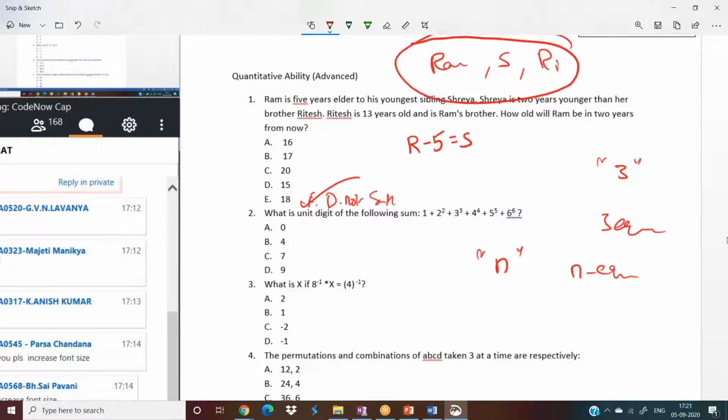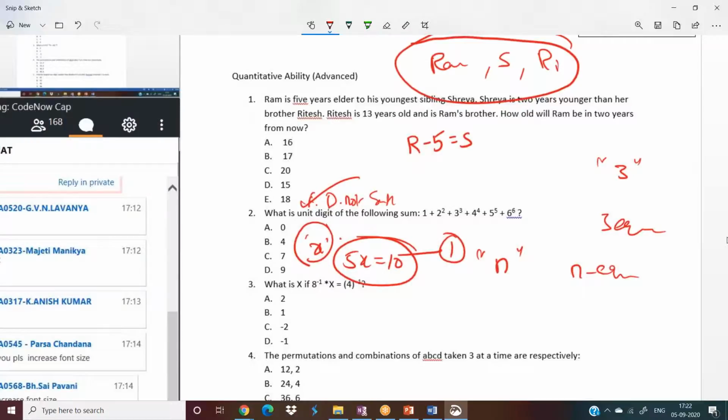Let me give you one example. Now please tell me what is the value of x if 5x equal to 10. Can you get the x value or not? Yes, obviously x equal to 2, because we have only one unknown, that is x, and one equation, that is 5x equal to 10. Of course we can find out the value.